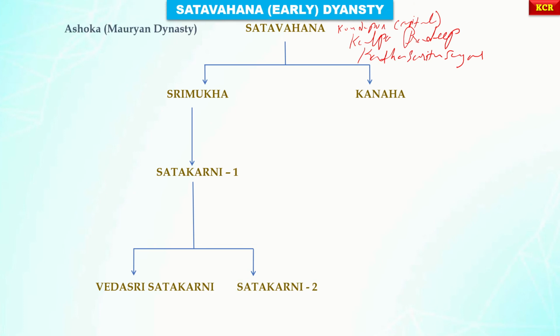Please do remember, Ashoka was the ruler of North India, of the Mauryan dynasty, who was ruling Magadha. So here Satavahana was a vassal of Ashoka. Please do remember this symbol: under Ashoka, the Satavahana king works as his vassal.